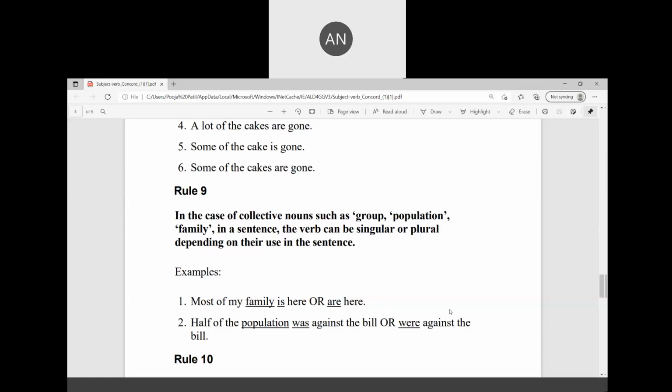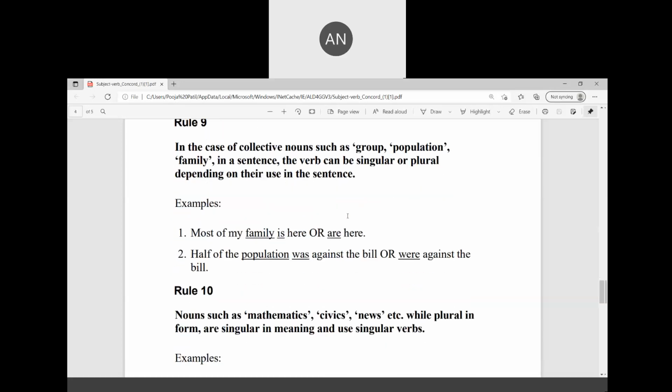The verb can be singular or plural depending on their use in the sentence. So now comes the issue. Most of my family is here or are here. Half of the population was against the bill or were against the bill.